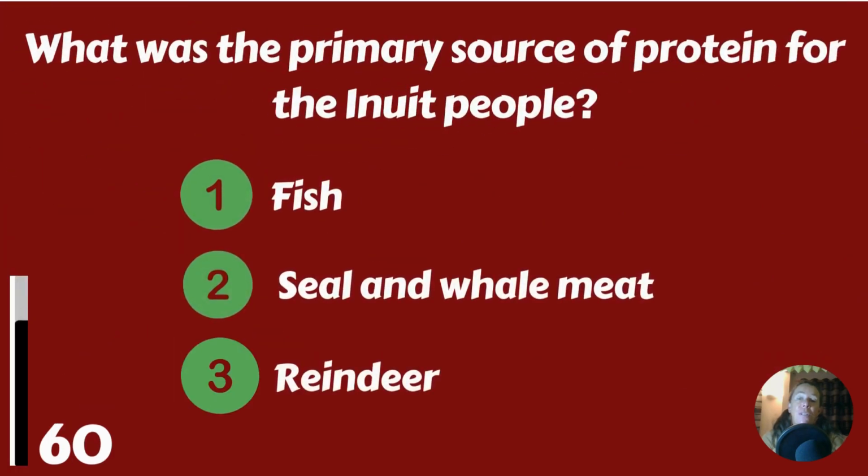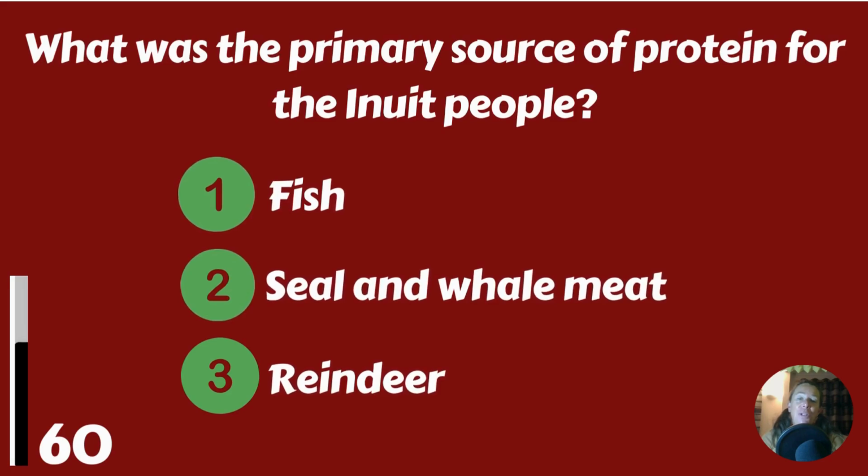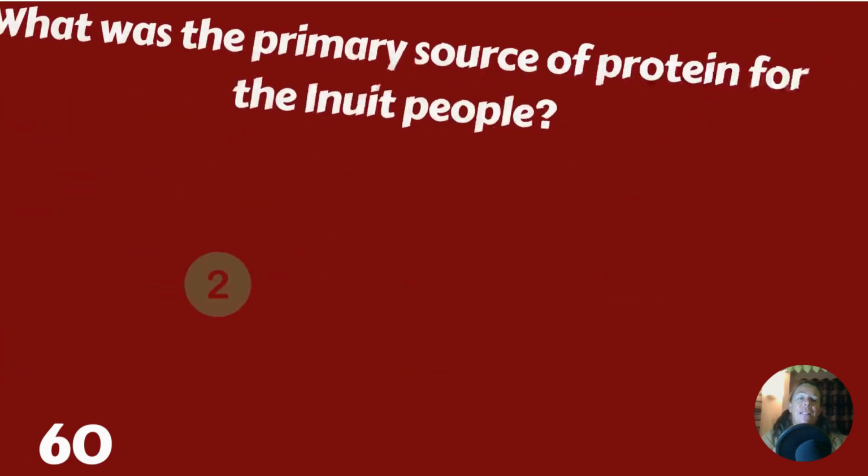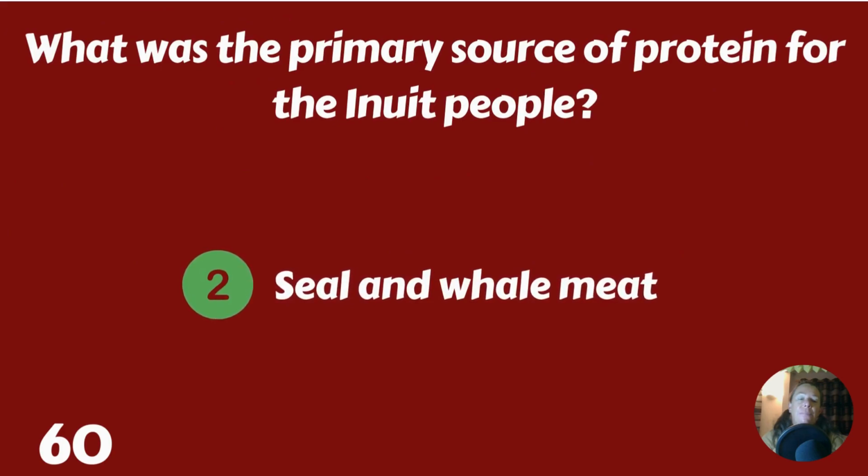What was the primary source of protein for the Inuit people? Fish, seal and whale meat, or reindeer? Seal and whale meat.